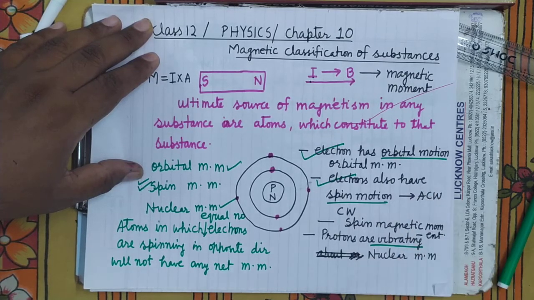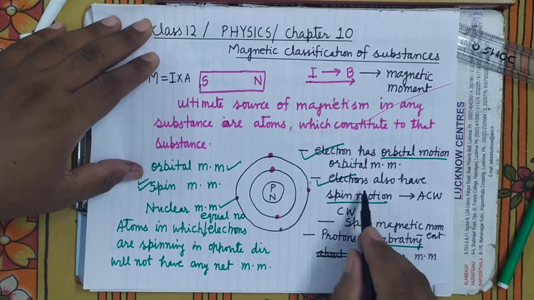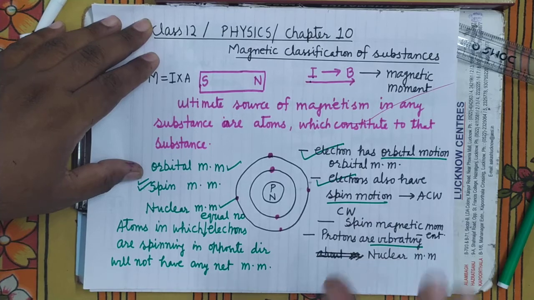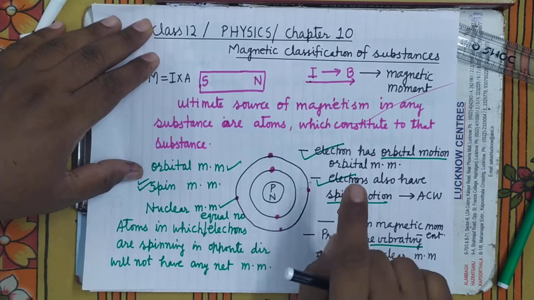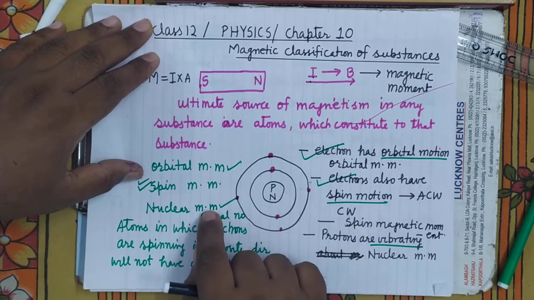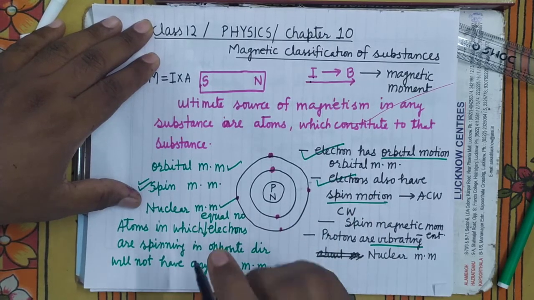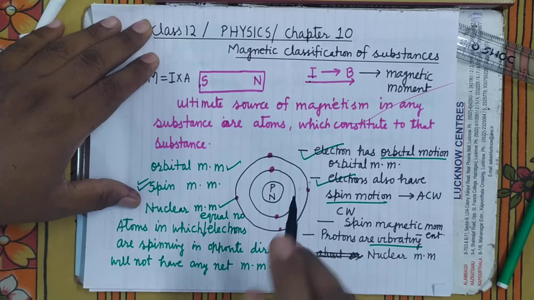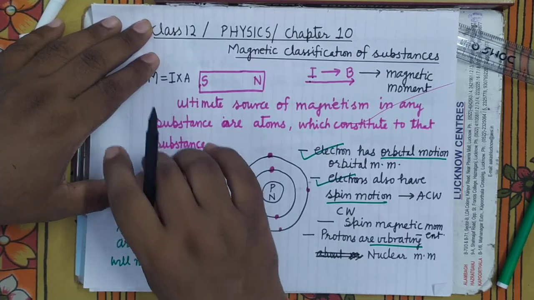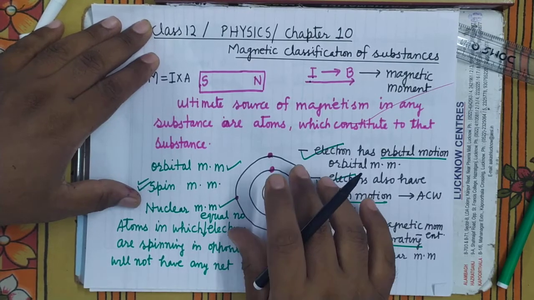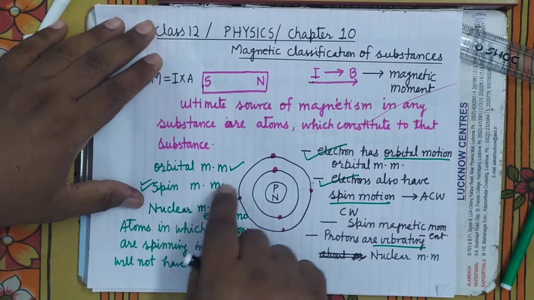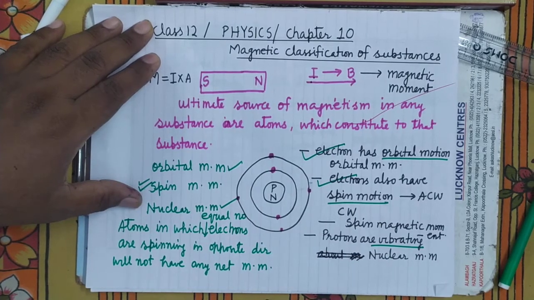Out of these three motions, the magnetism which is produced due to the spin motion is significant. The remaining two are negligible. As we measure the magnetism by the magnetic moment, the orbital magnetic moment and nuclear magnetic moment are negligible. Only the significant one is the spin magnetic moment. In an atom, magnetism comes from where? From the spin magnetic moment.